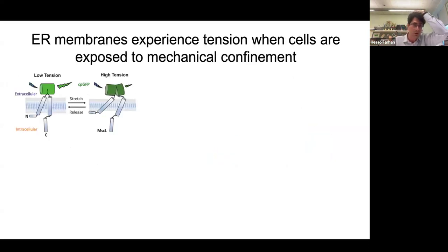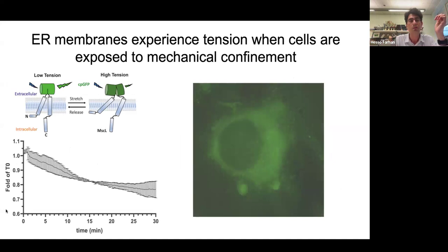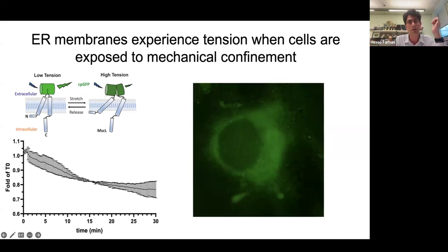And then we made use of this reporter. This is a bacterial protein that is known to be mechanosensitive, that was engineered to contain a circularly permuted GFP. When it stretches, the GFP stops fluorescing; the fluorescence decreases. And you see here very nicely that when we expose cells to confinement, the fluorescence decreases by about 25 to 30%.